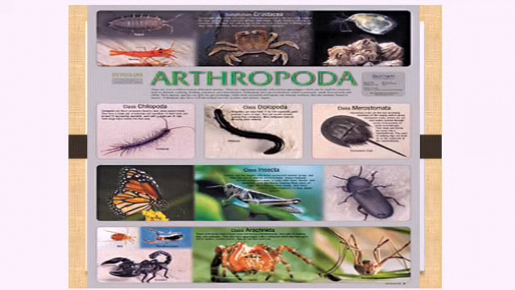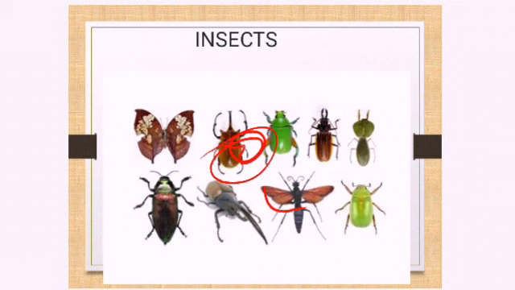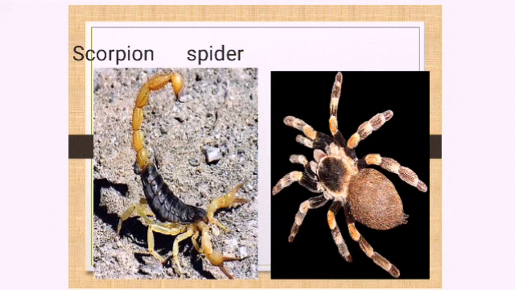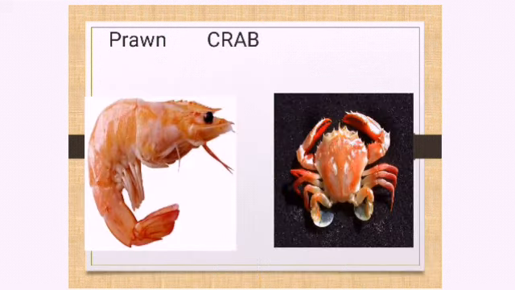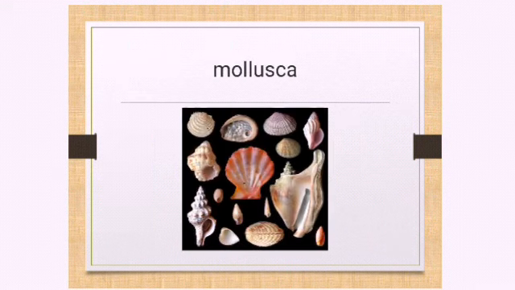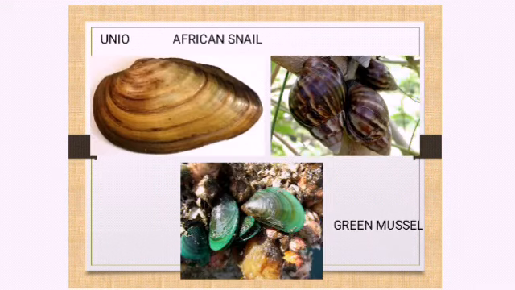So these are all arthropods. Centipede, millipede, these you see in your day-to-day life, isn't it? Scorpion, spider, prawn or crab are all examples of arthropods. Now moving on to the next one, Mollusca. This is the second largest phylum. The first one was Arthropoda, this is the second. Molluscs are terrestrial or aquatic. As an example, you can find snails like this.